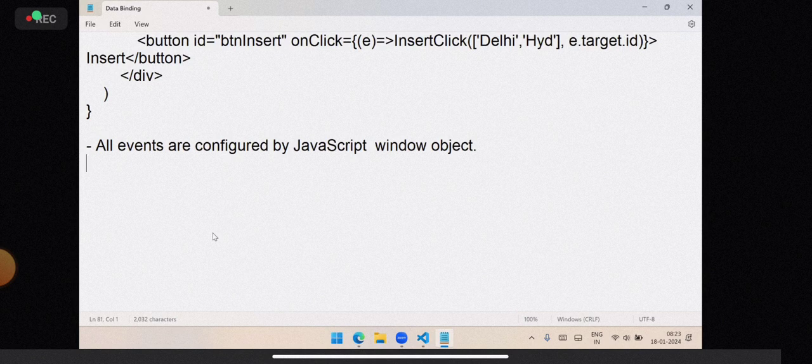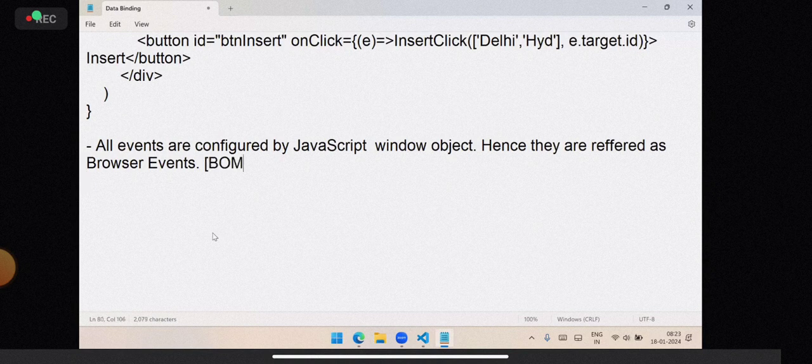They are a part of window. So hence they are referred to as browser events. We call them browser events. So this is BOM, that is the browser object model.